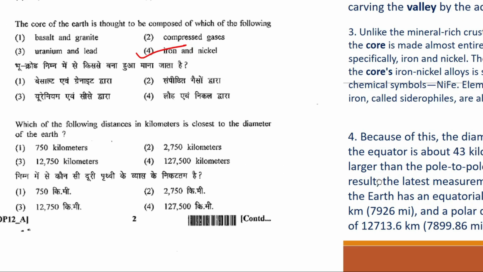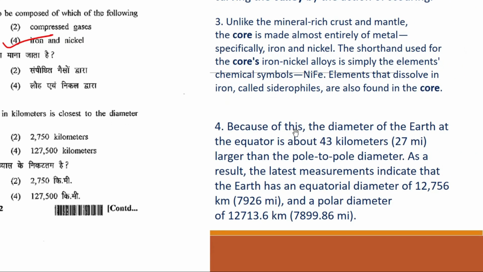Now let's look at the explanation. Since your earth is in geoid shape, the diameter of the earth at the equator is about 43 kilometers larger than the pole to pole diameter. Why? Because the earth is bulged near your equatorial region. As a result, the latest measurements indicate that the earth has an equatorial diameter of 12,756 kilometers and a polar diameter of 12,713 kilometers. So basically it's around 12,700 kilometers, or 12,750 kilometers.